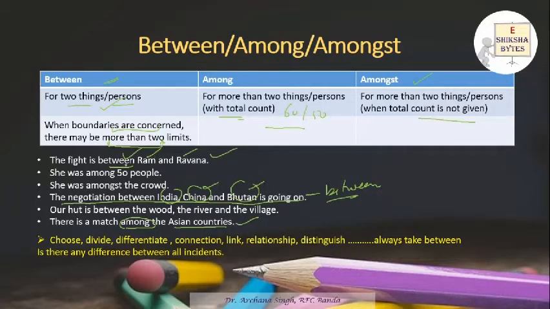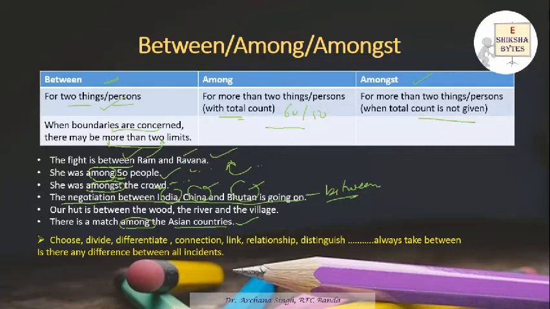And we told you among is used when you know the count. She was among 50 people. We are giving a count: among 50 people, their total count is 50 and she is among them. So in that case we use among. But when the count is not given, we use amongst. So she was amongst the crowd. Crowd means n number of people are there. So no count is given.